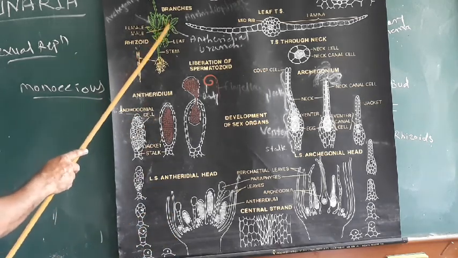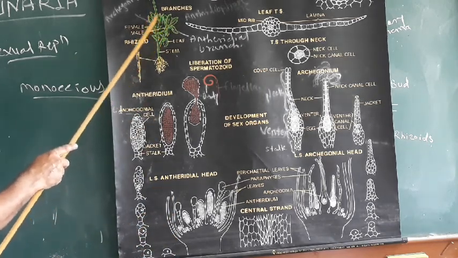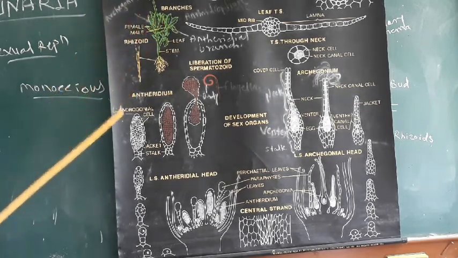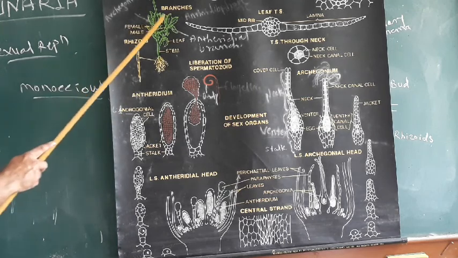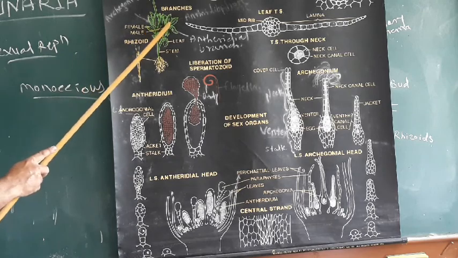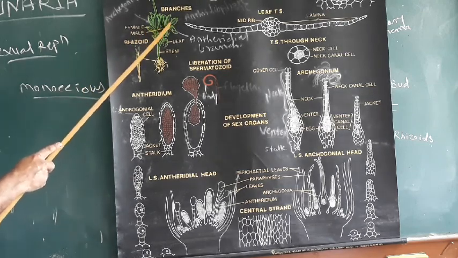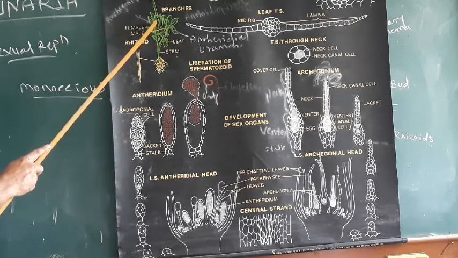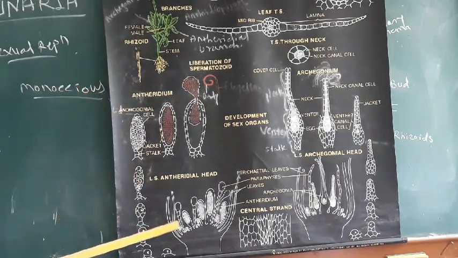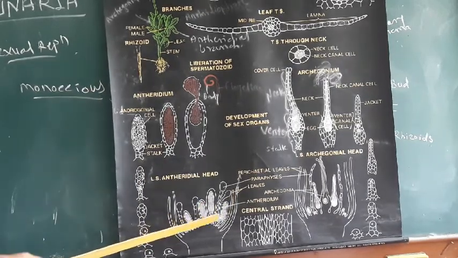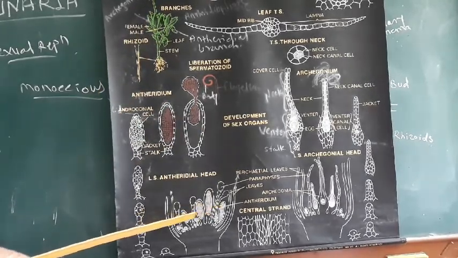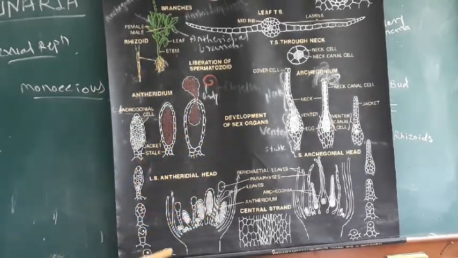At the tip, there are clusters of leaves present, and at that tip portion the sex organs are formed. The sex organs are formed in groups, that is Antheridia are formed in the antheridial branch, and Archegonia are formed at the tip of the archegonial branch. Here, this is the LS of the antheridial head. This is the antheridial head, and this is the LS, that is a longitudinal section of this antheridial head.